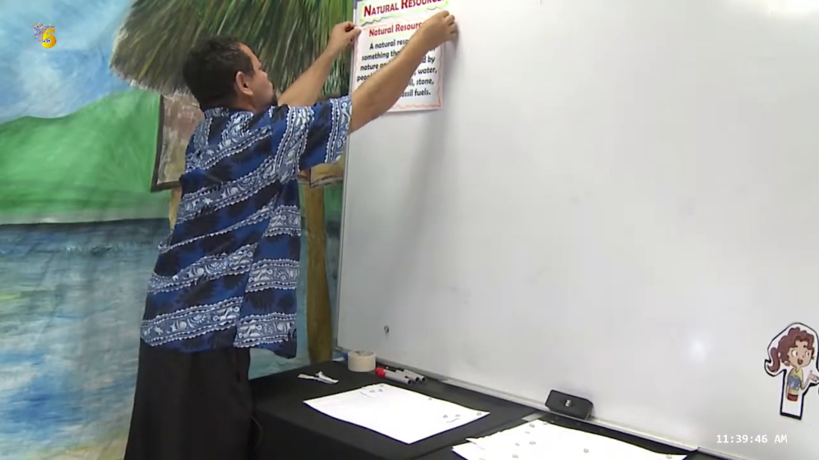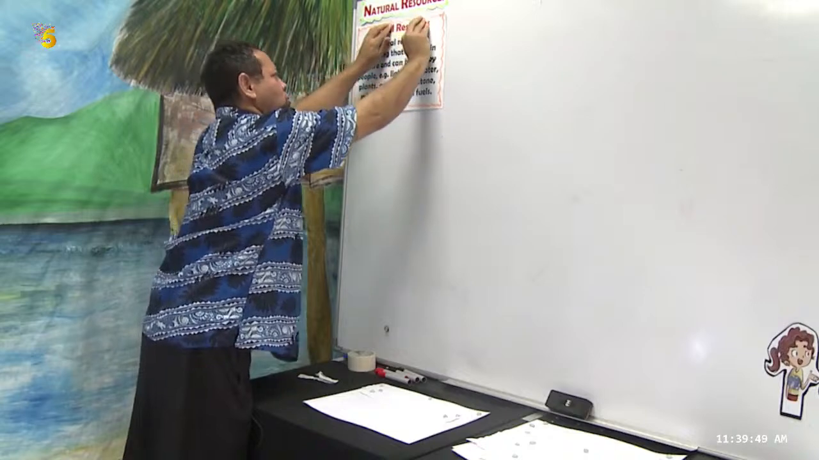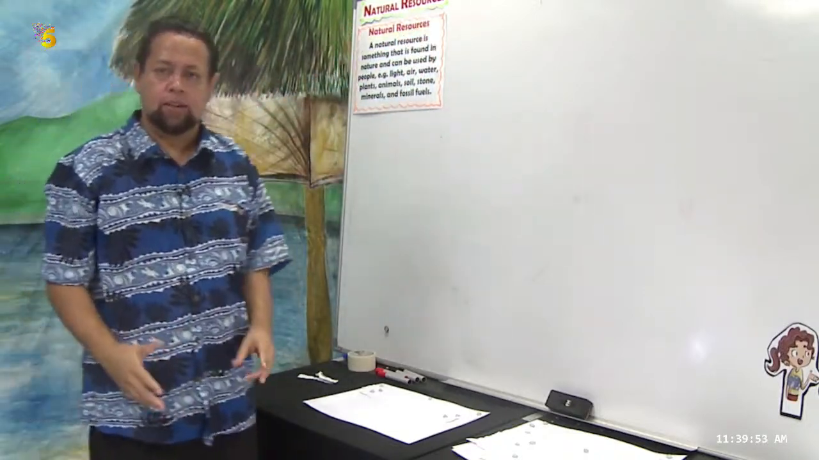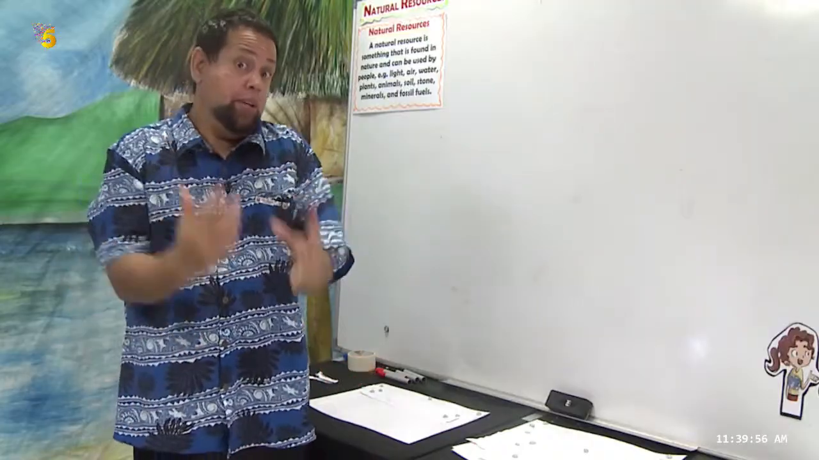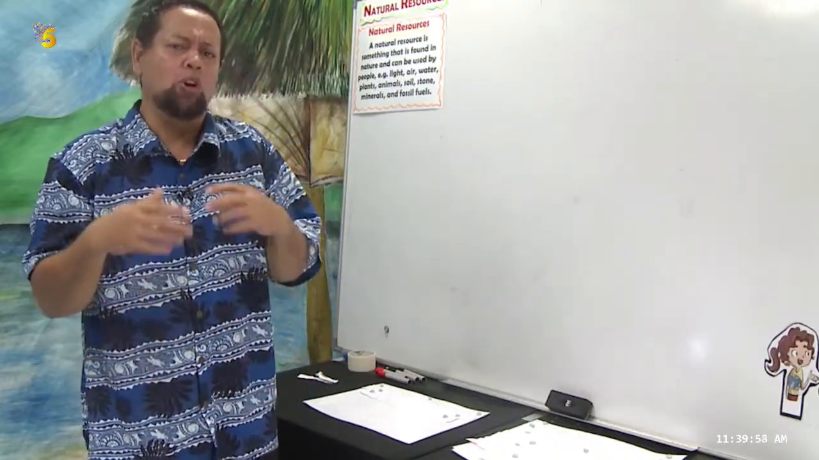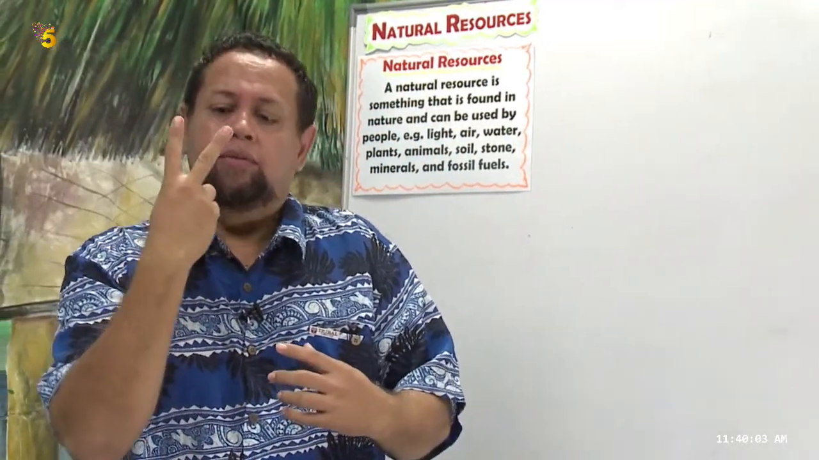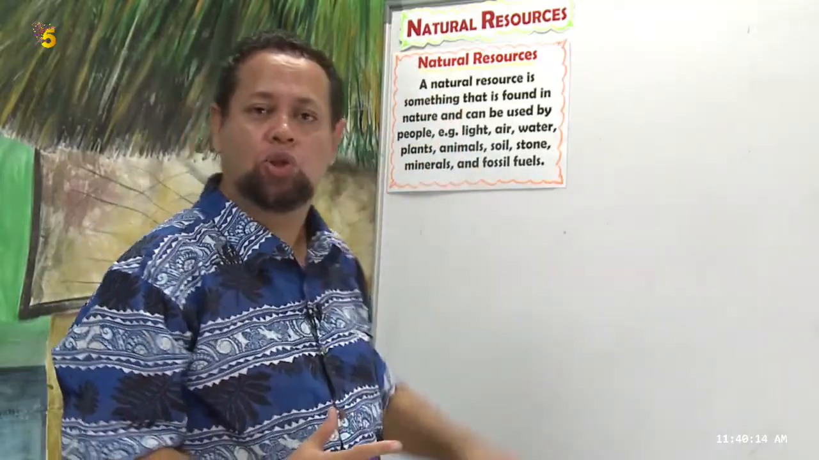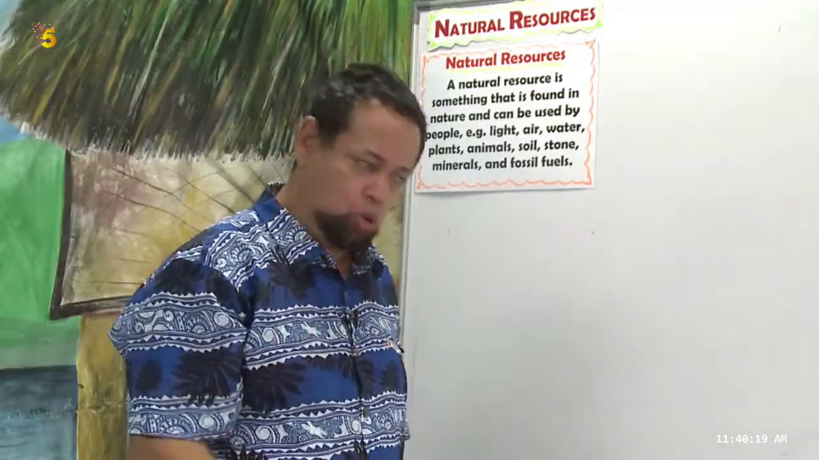Natural resources. Now, there's another thing that we need to look at. We need to look at how these materials or natural resources, or God-made materials, are classified into two groups. Now, who can guess what those two groups are? What are those two groups that the natural resources are classified into? Let's check out those two groups.